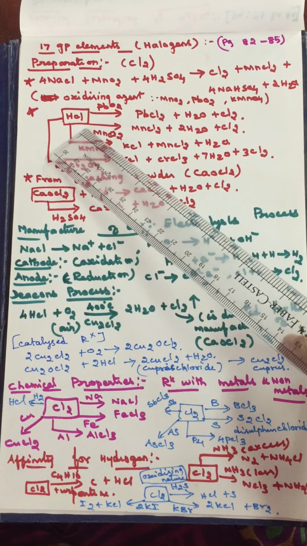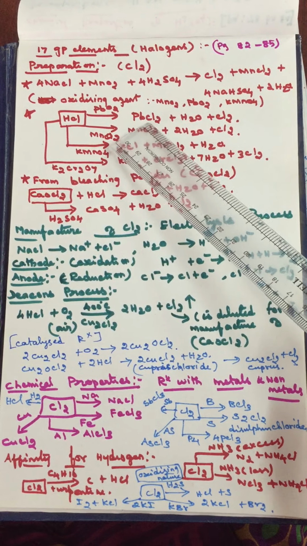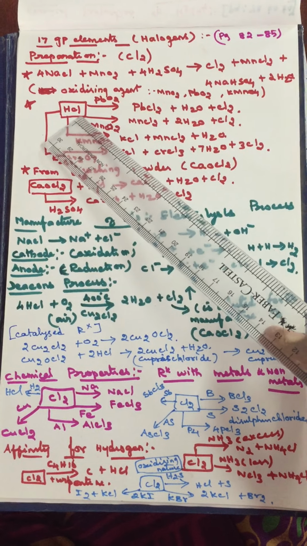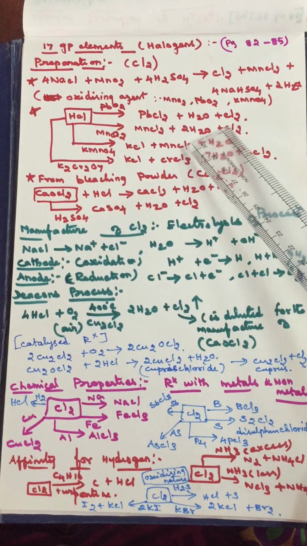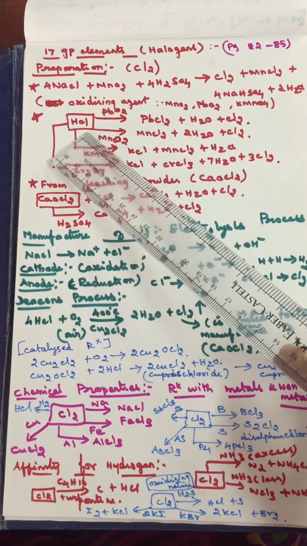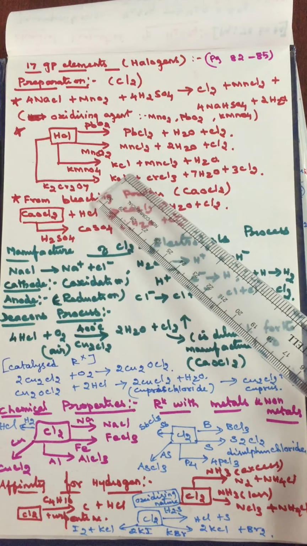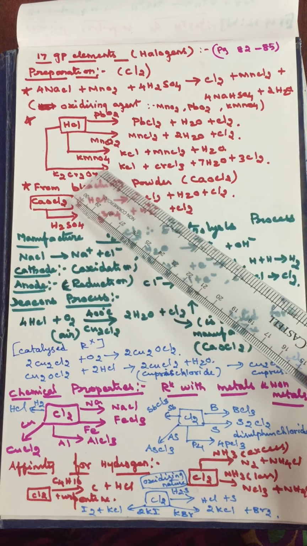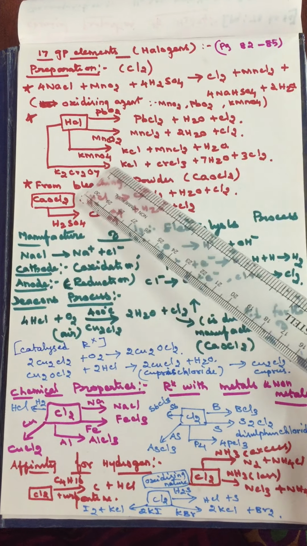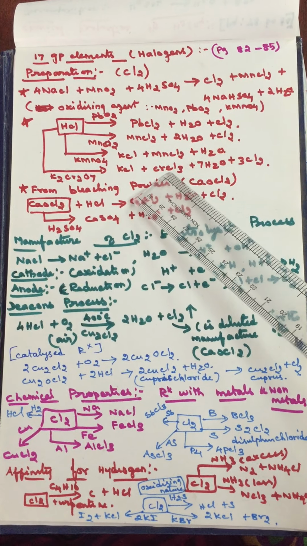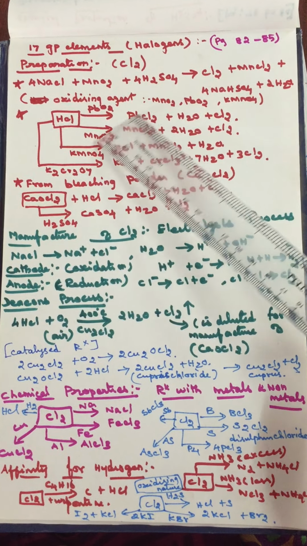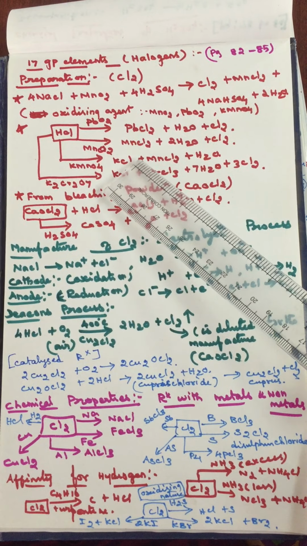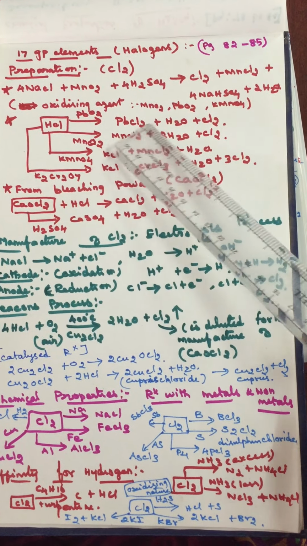Lead oxide, when treated with hydrochloric acid, gives lead chloride and chlorine gas. Manganese dioxide, an oxidizing agent, treated with hydrochloric acid, gives manganese chloride and chlorine gas. Potassium permanganate, when treated with hydrochloric acid, gives potassium chloride and manganese chloride. Similarly, potassium dichromate, also a strong oxidizing agent, when treated with hydrochloric acid, gives KCl, chromic chloride and chlorine gas. These are examples of how we can get chlorine from oxidizing agents with hydrochloric acid. This is a 2 mark question.